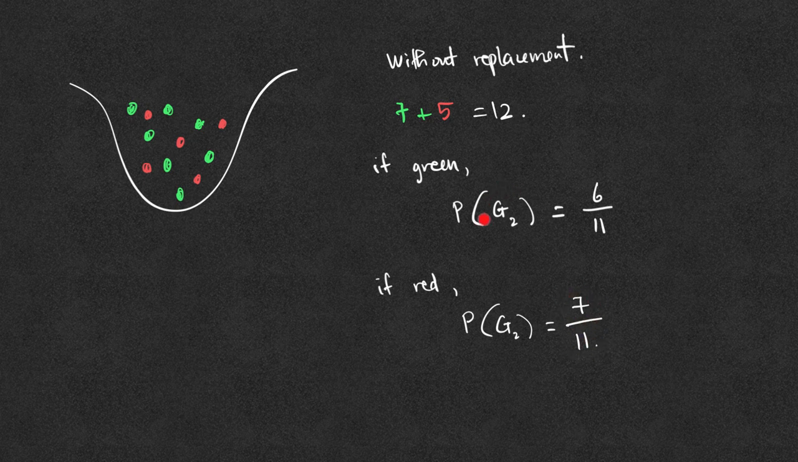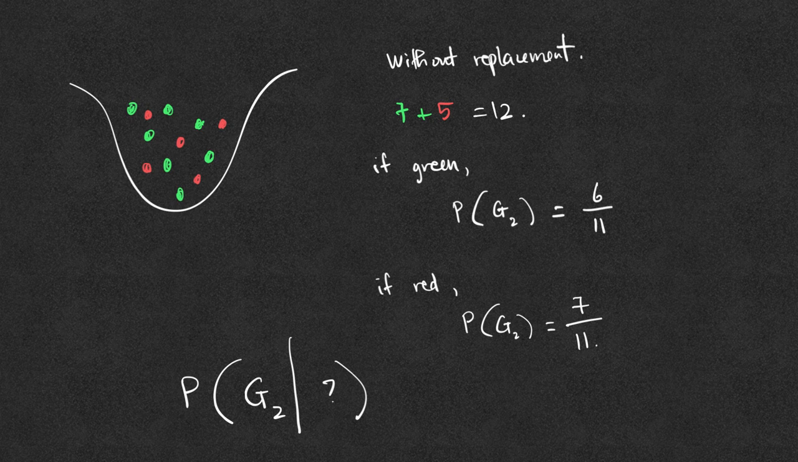With the same event of getting a green ball the second time, the probabilities are not the same, depending on what the first selection is. And so without replacement, this is again the conditional probability. And we denote this probability as the probability of getting the green ball the second time given the first selection.